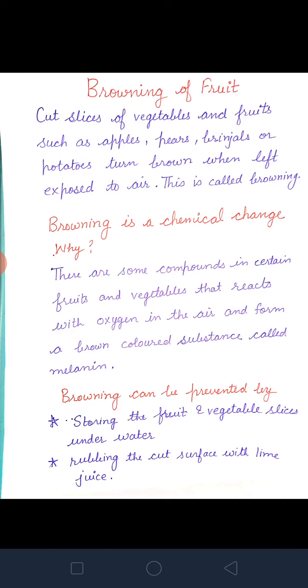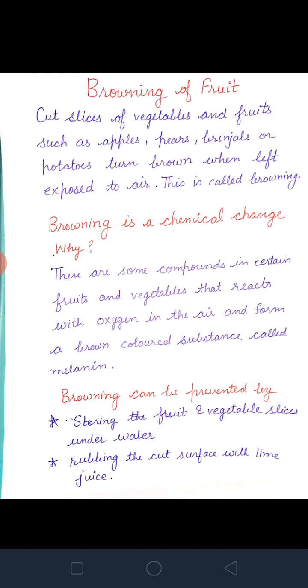This we will study. First of all, what do you mean by browning? Beta, sometimes you have seen the cut slices of vegetables and fruits such as apples, pears, brinjal or potatoes turn brown when left exposed to air. This is called browning. Understand, beta? Now who will tell me, is it a physical process or a chemical process? It is a chemical process.